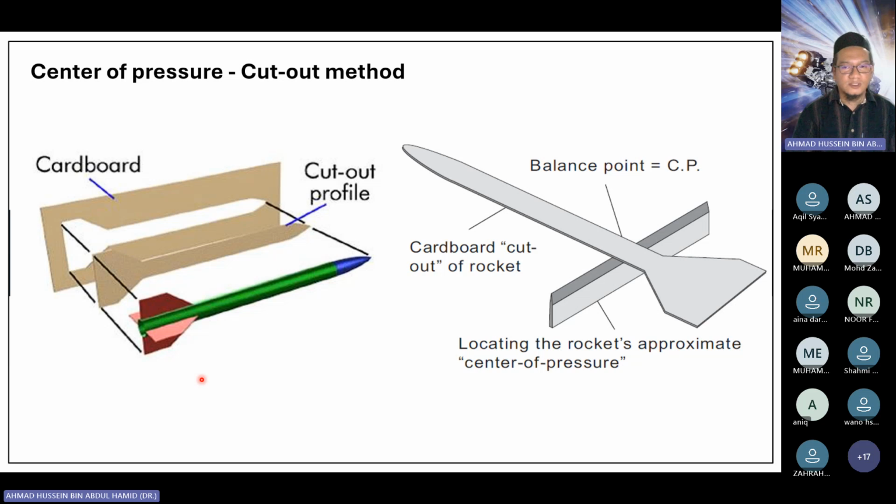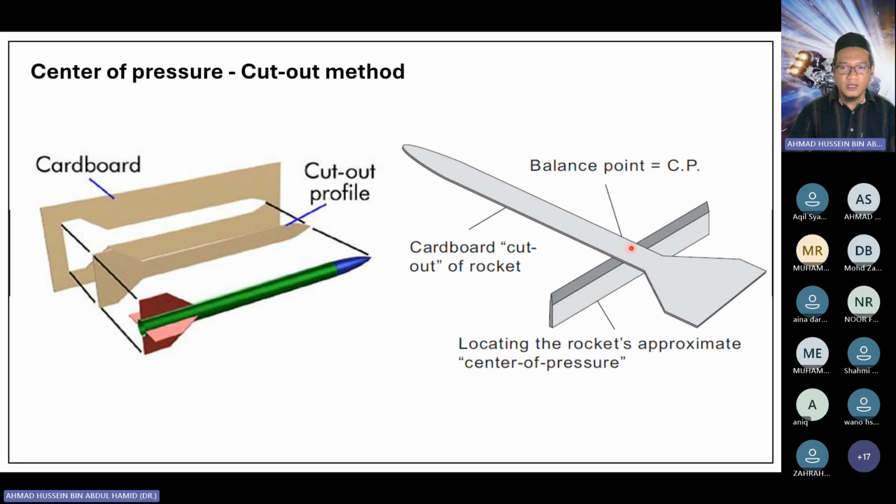Another method which is more accurate is the cutout method. For example, this is your rocket body. You make a two-dimensional cutout profile of this rocket from cardboard, and then you try to balance this cutout profile on this edge. You vary the location until the cutout profile is balanced.